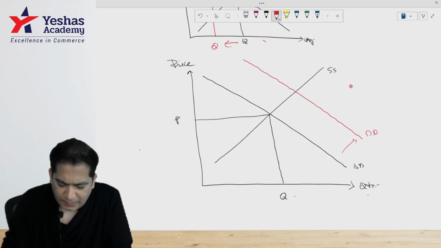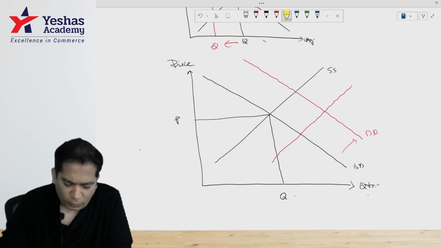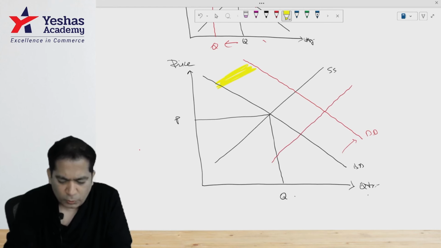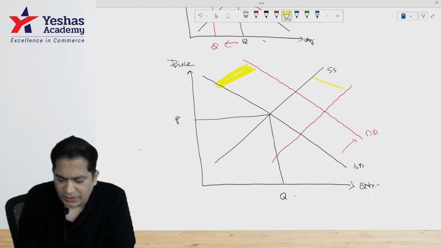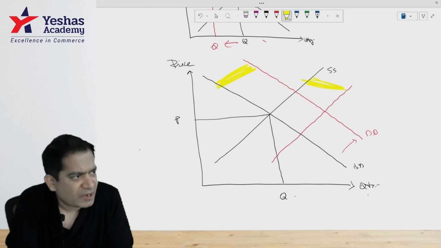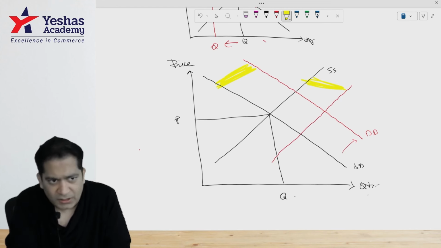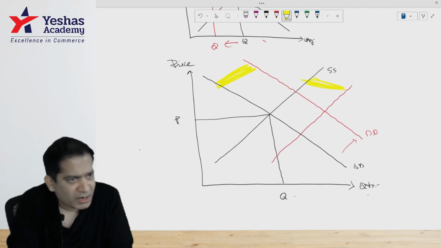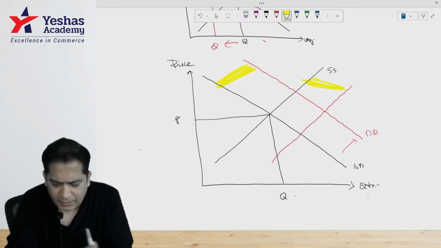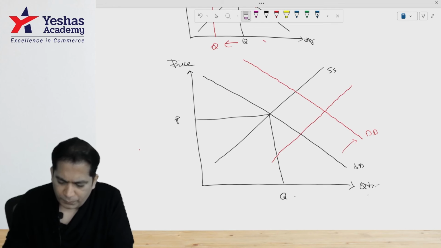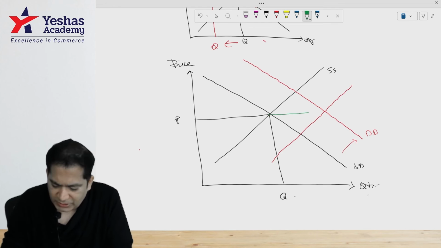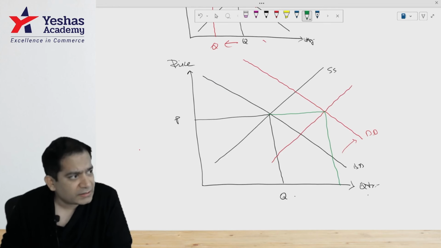And if I increase the supply by also the same margin, that is 10%, you see the gap between the two demand curves and the gap between the two supply curves I've kept constant. It means demand is increasing by the same margin as the increase in supply. So what do you find here? You see price remains constant but quantity is increasing.